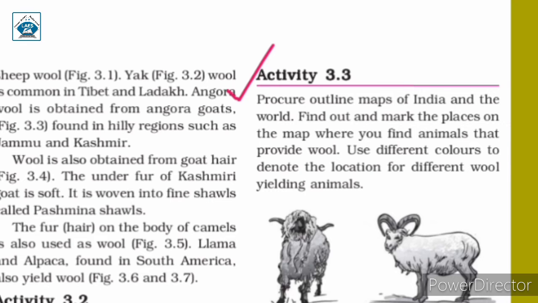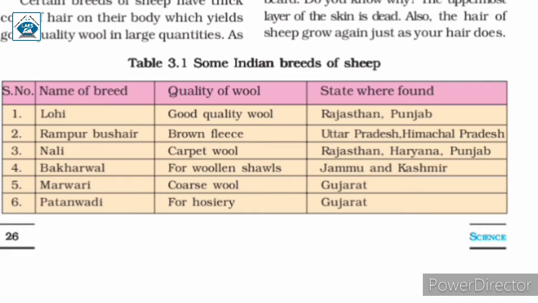Now in table 3.1 we have some Indian breeds of sheep. So in this table we have the name of the breed, that means these are breeds of sheep, the quality of wool they give, and also the state where these are found. From this table we can see that Rajasthan, Punjab, Uttar Pradesh, Himachal Pradesh, Haryana, Jammu and Kashmir and Gujarat are the states where sheep are found in India. So you can mark these states in the outline map of India.